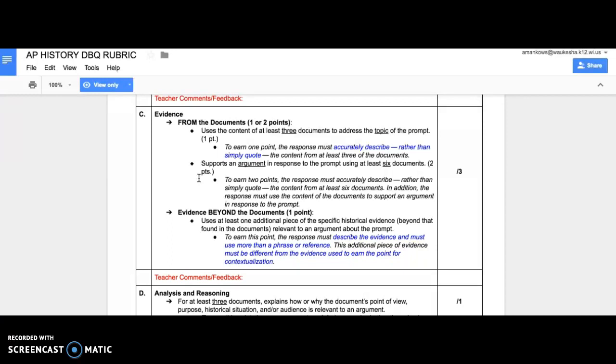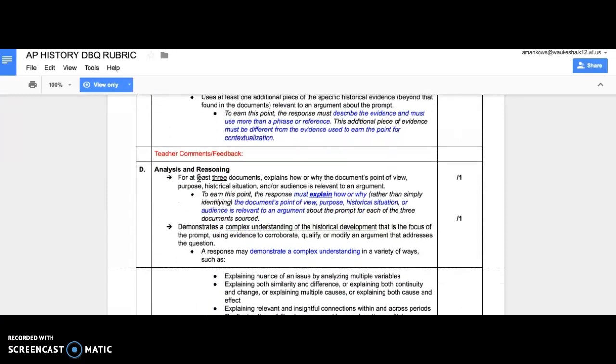So support an argument in response to the prompt using at least 6 documents. So of the 6, you need to analyze 3, looking at the point of view and the historical context of the document. So that HIPP that you've been doing at the end of the reading: for at least 3 of the 6, you need to analyze the historical evidence and analyze the point of view and the intended audience.